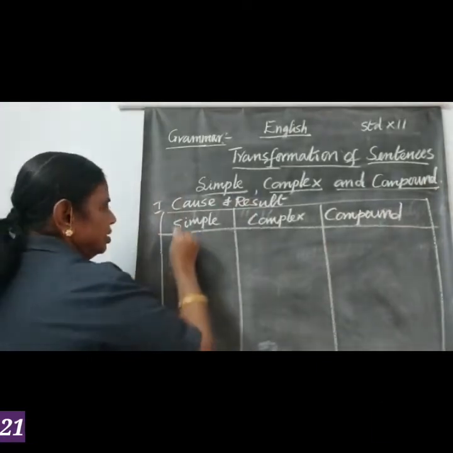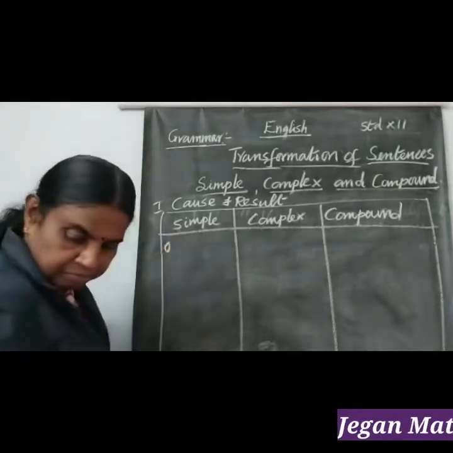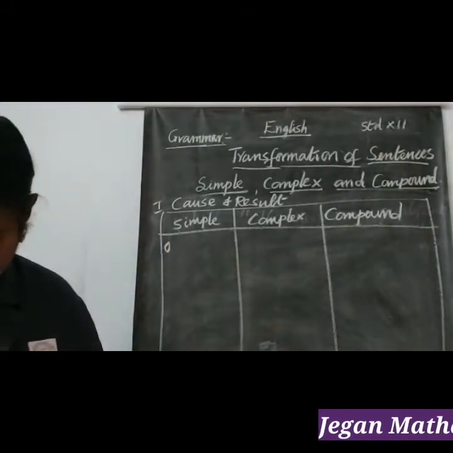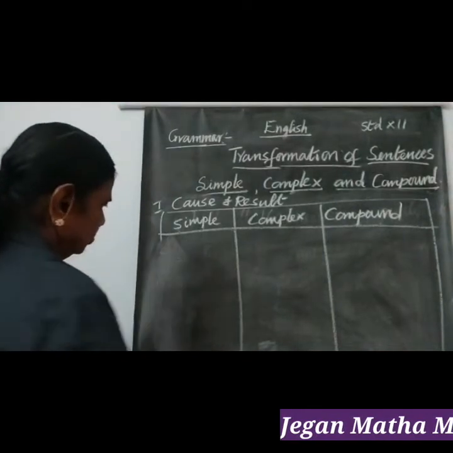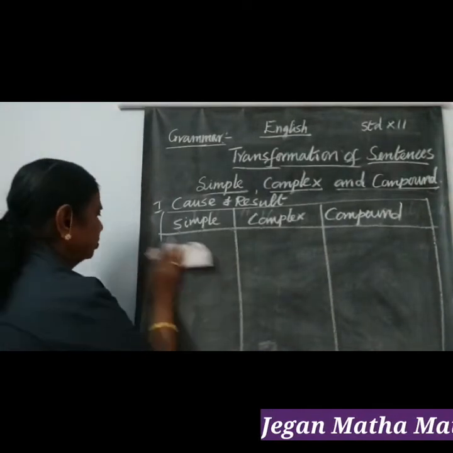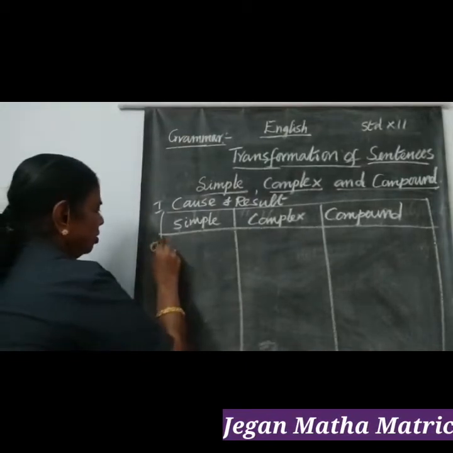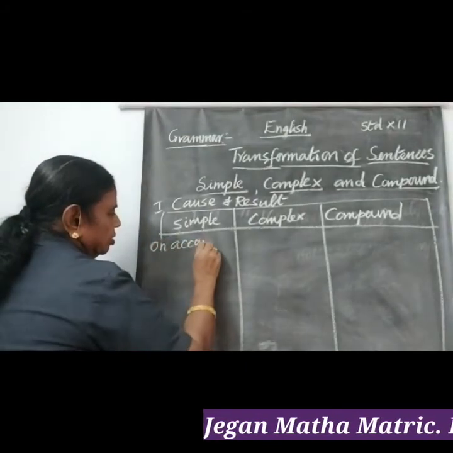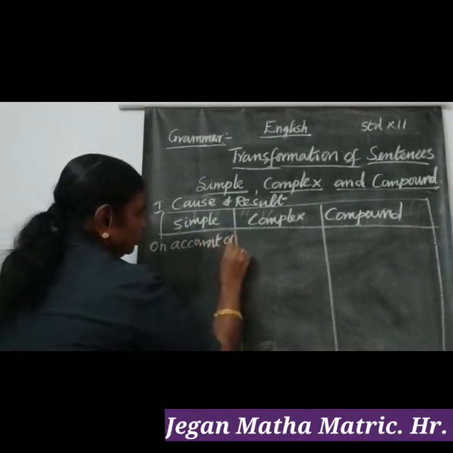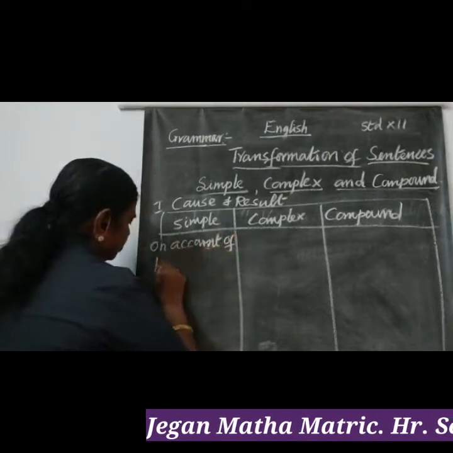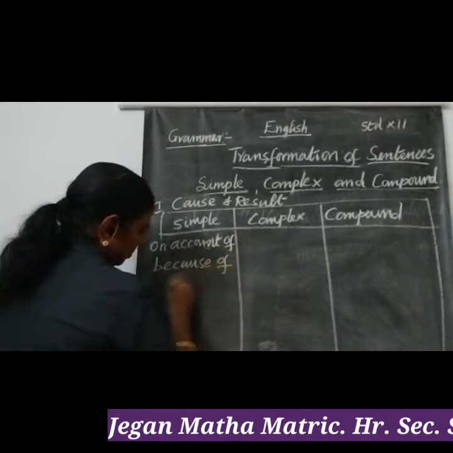Under this, in the simple sentence, we have on account of, because of, due to.